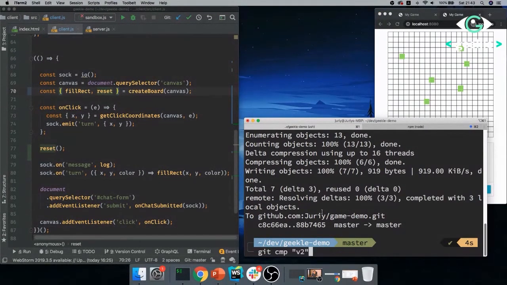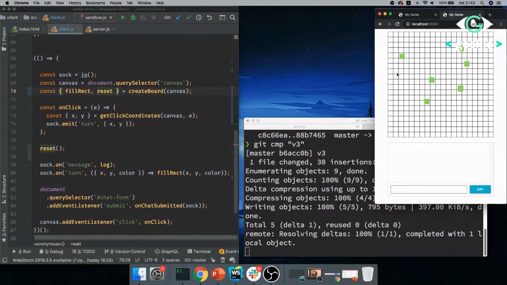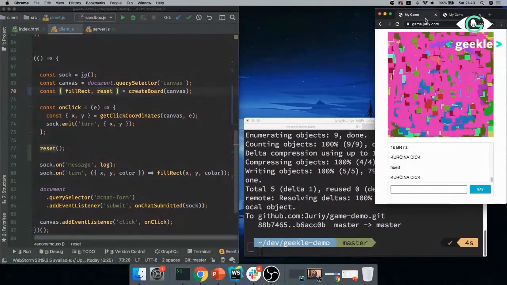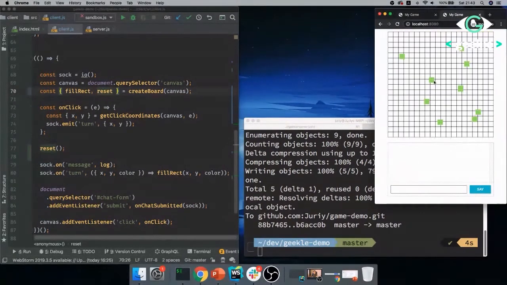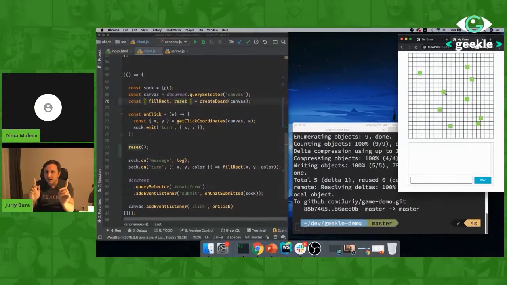All right, pushing. And the next step is obviously to align the clicks to the grid. How it looks here. Wow, somebody with purple is doing real art here. All right, so let's align our clicks to the grid so that the players can actually click in the cells. So this seems like an easy task, but just pay attention to this.